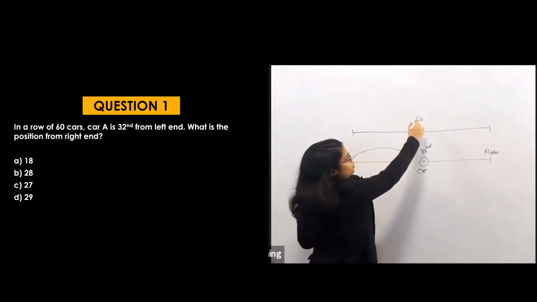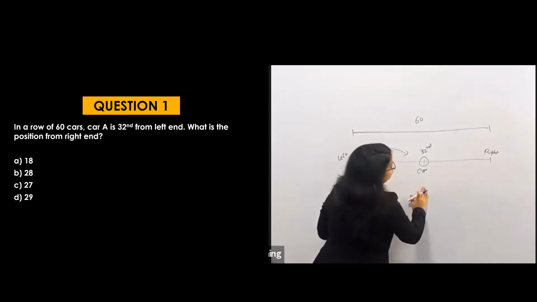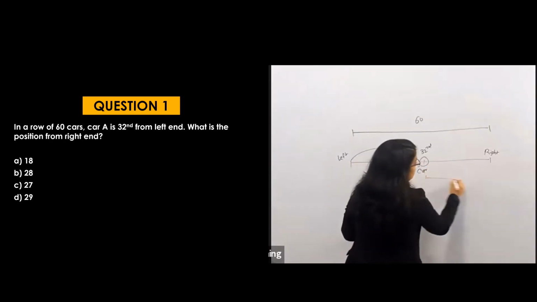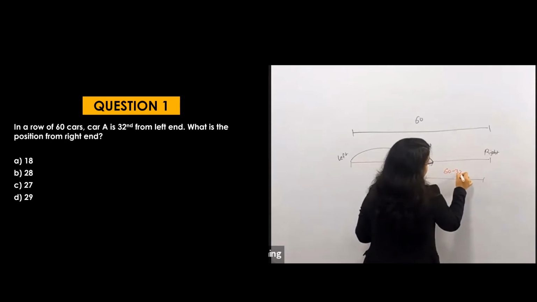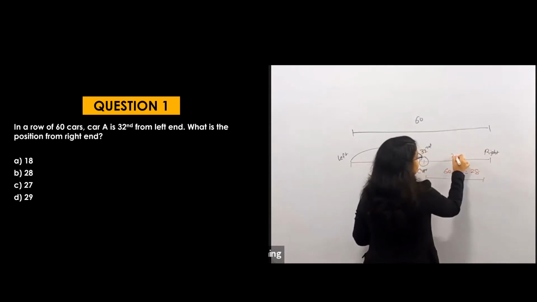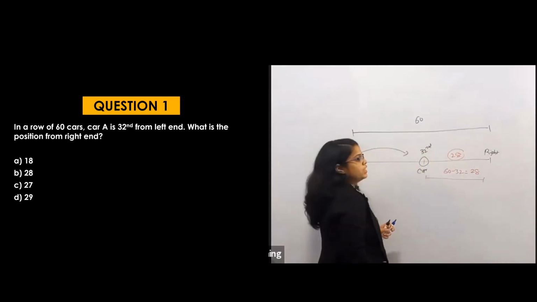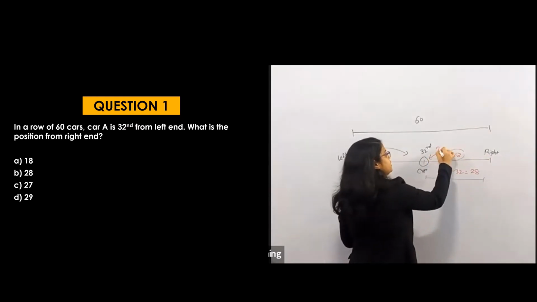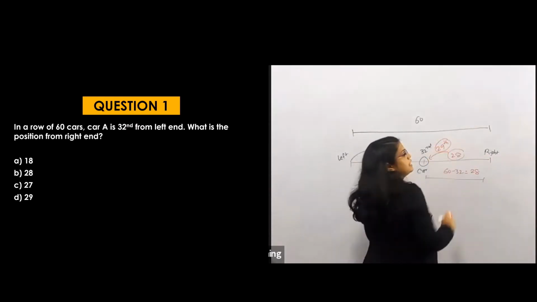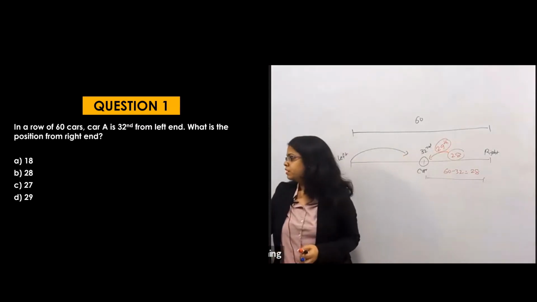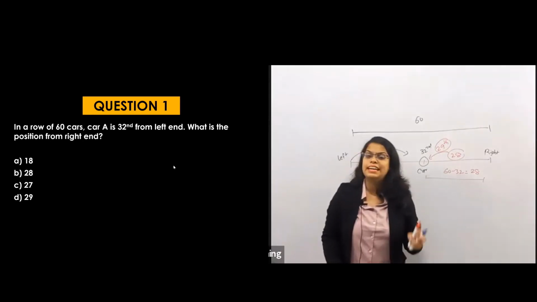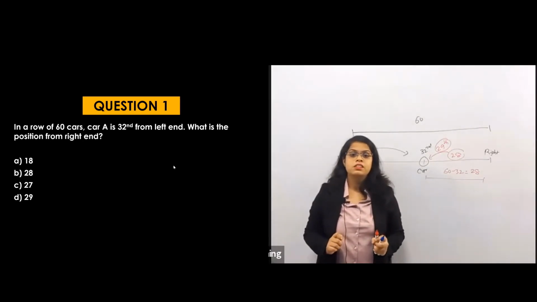If there are 60 cars in total and this is the 32nd, then here how many cars will there be? 60 minus 32, which equals 28. That means 28 cars are here. So if on the right there are 28 cars, this car's position will be 29. Is it clear, by the concept? 29. Someone is saying 28, which is a wrong answer. 28 is not the answer.